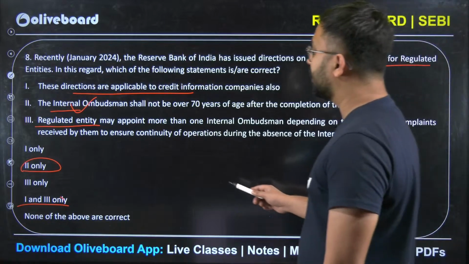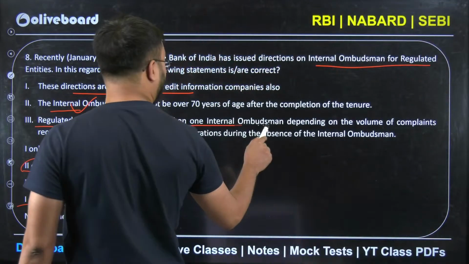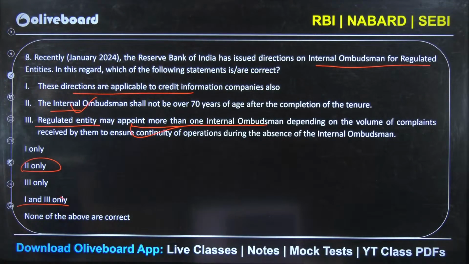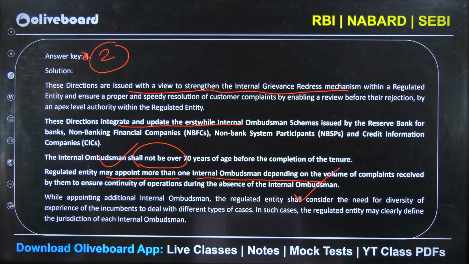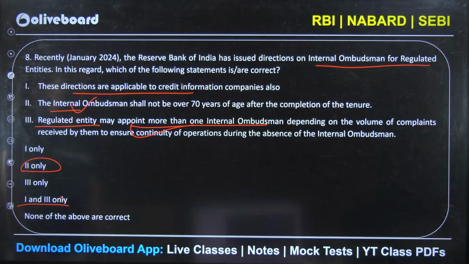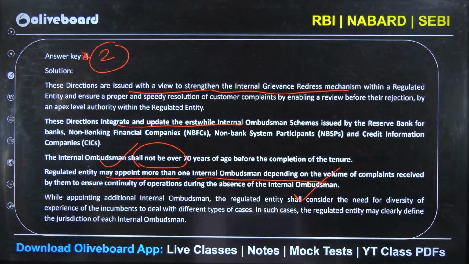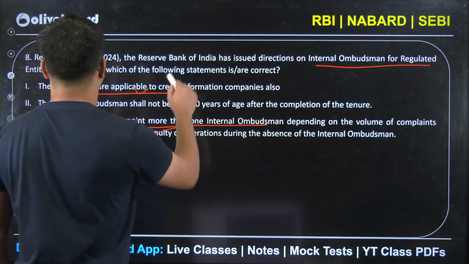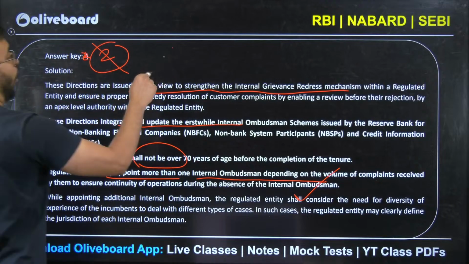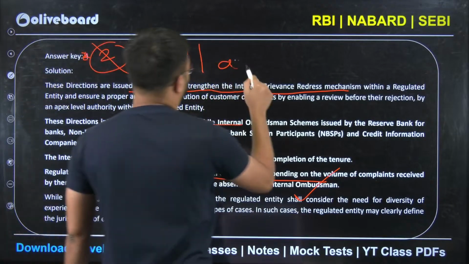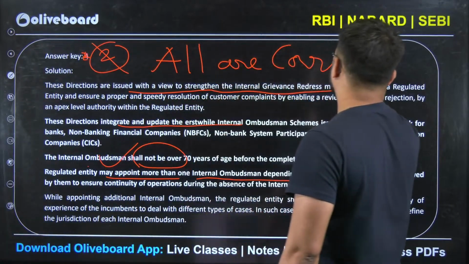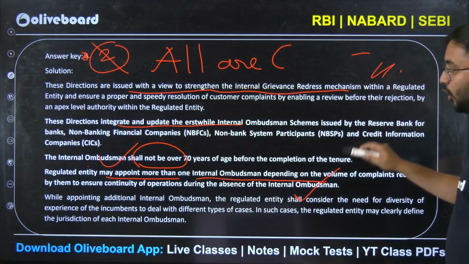The third point is may appoint more than one internal ombudsman, so third is also correct. And the first point was the directions are applicable to credit information companies. That is also correct. So here all are correct.